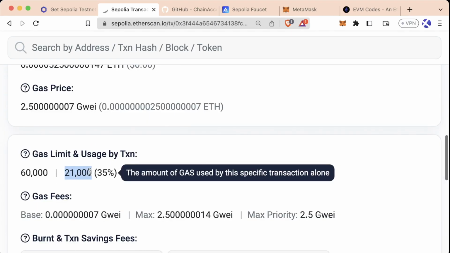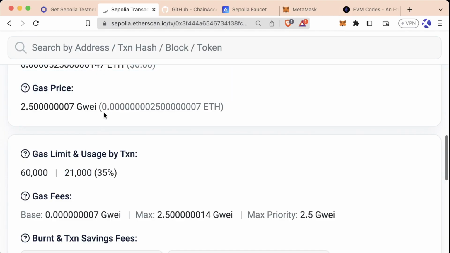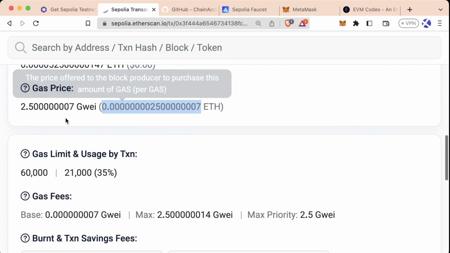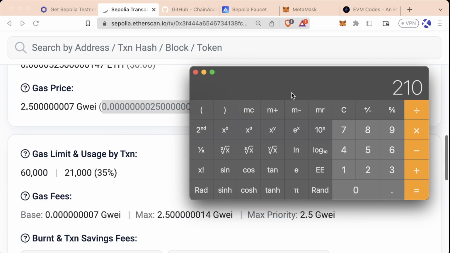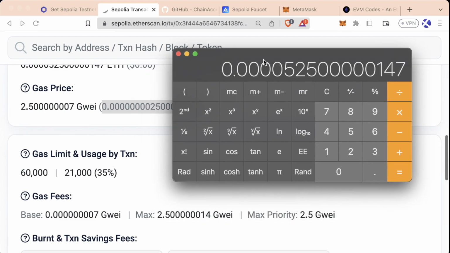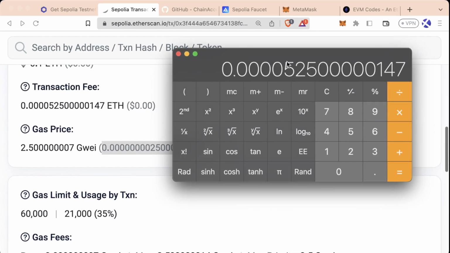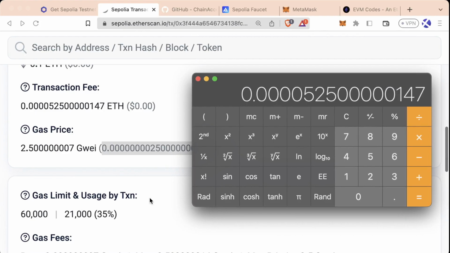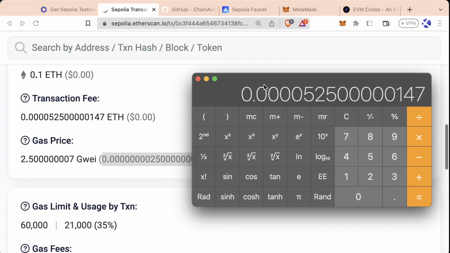Now, if you take this gas used and multiply it by the gas price in ETH instead of Gwei, so we'll take 21,000 and multiply it by this gas price in ETH, not in Gwei, and hit enter, we'll see the total transaction fee of the transaction. And you can see that this number does indeed match the transaction fee.